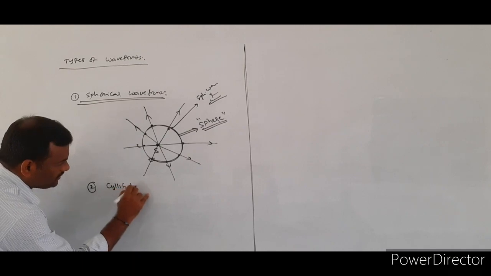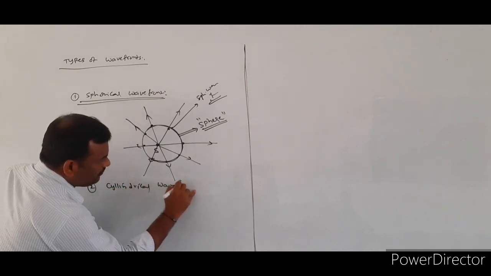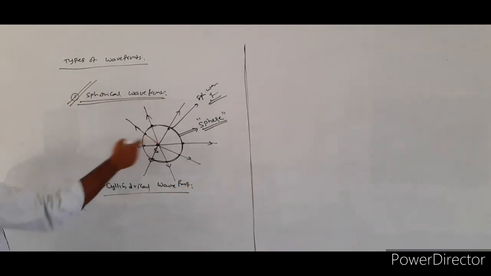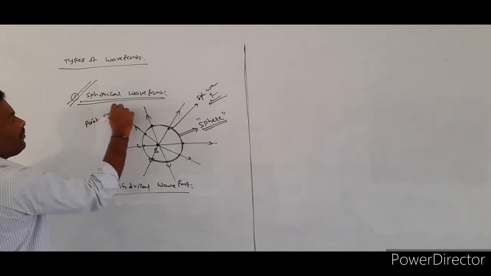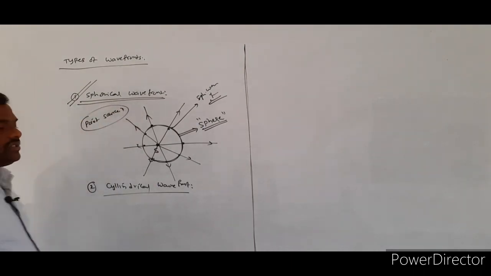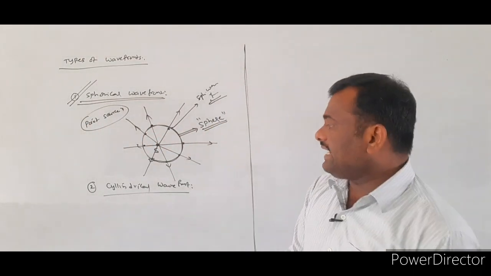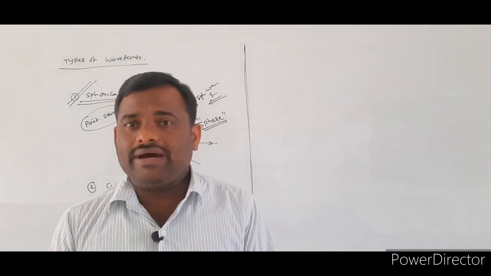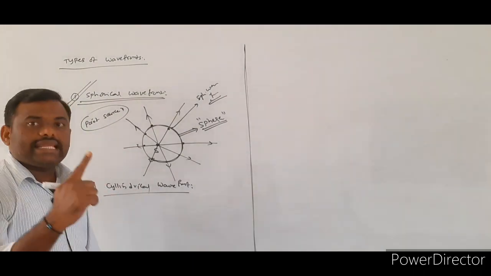Next, the second one is the cylindrical wavefront. For the spherical wavefront, what is the source? You told, the point source of light. Then how can you get the cylindrical wavefront? The source of the cylindrical wavefront is nothing but a slit. A slit means it is a narrow opening.